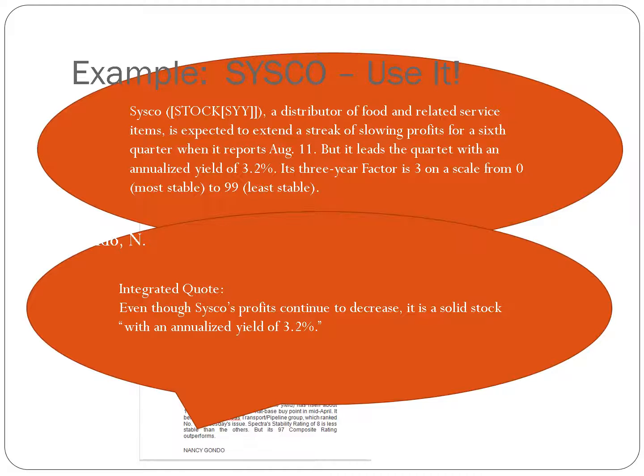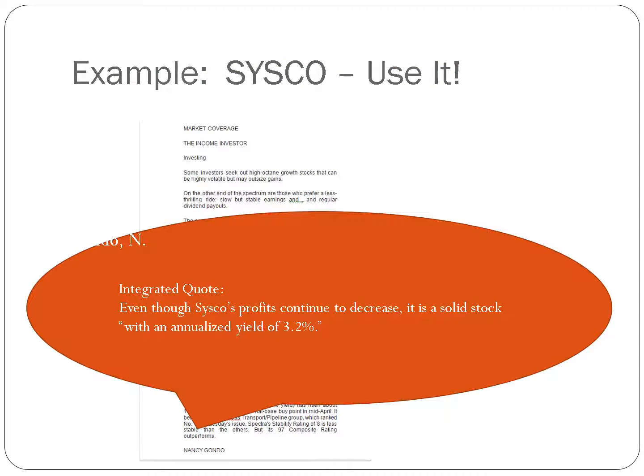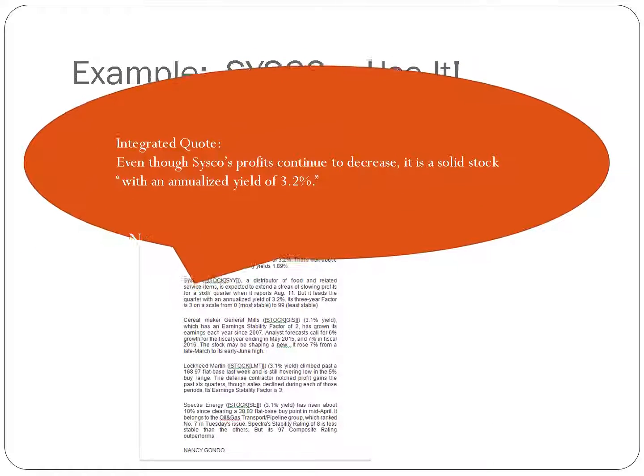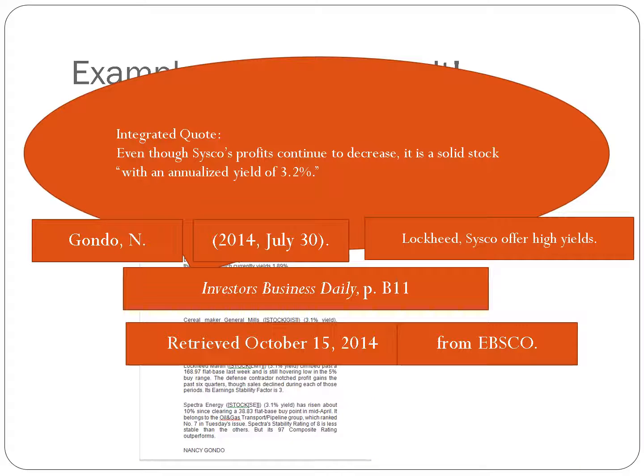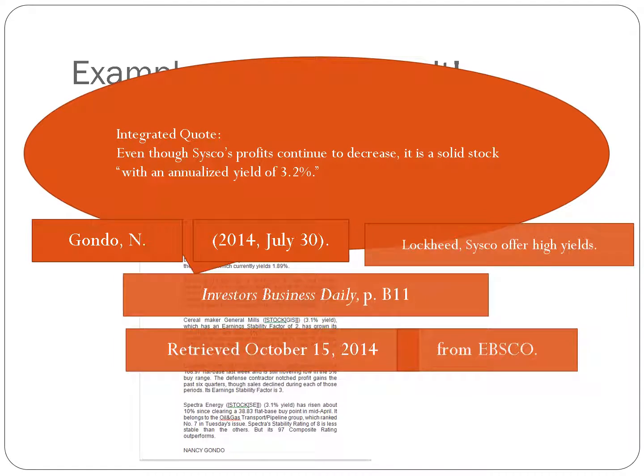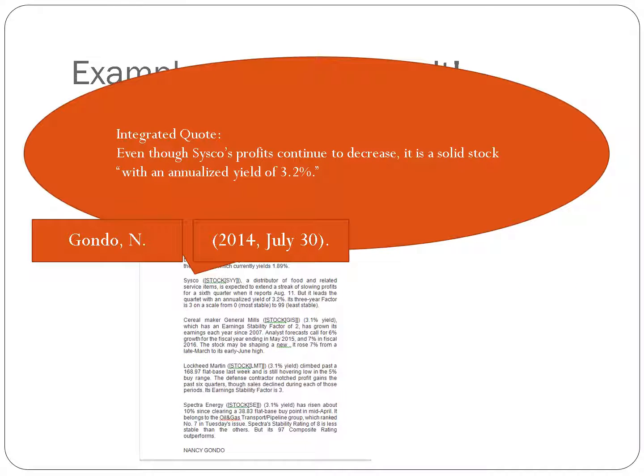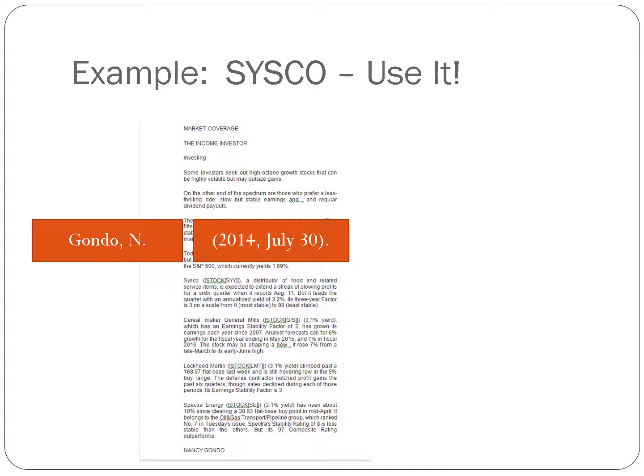So people can agree that's pretty good. But I got this source from someplace, so I have to do a citation, which is easy since I've already done my reference. And I know that citations are whatever's sticking out, in this case Gondo N, and the year, in this case 2014. So all I need to do then is insert that in parentheses at the end of my sentence.